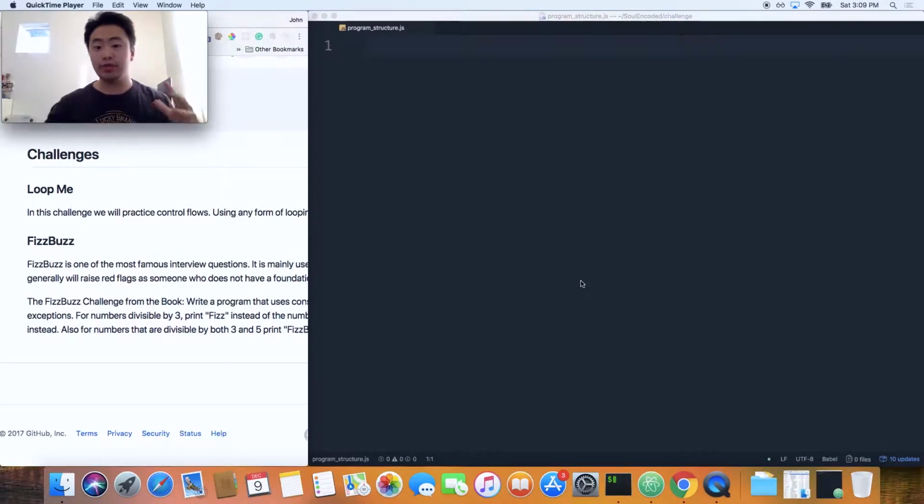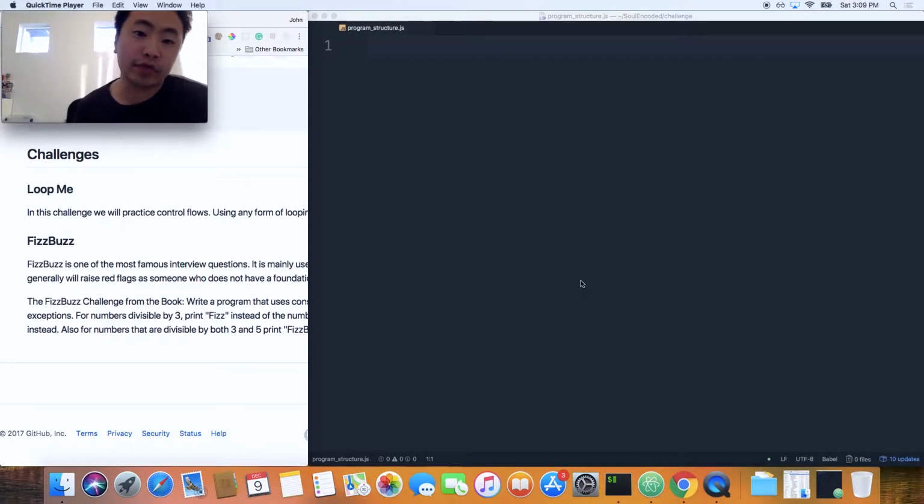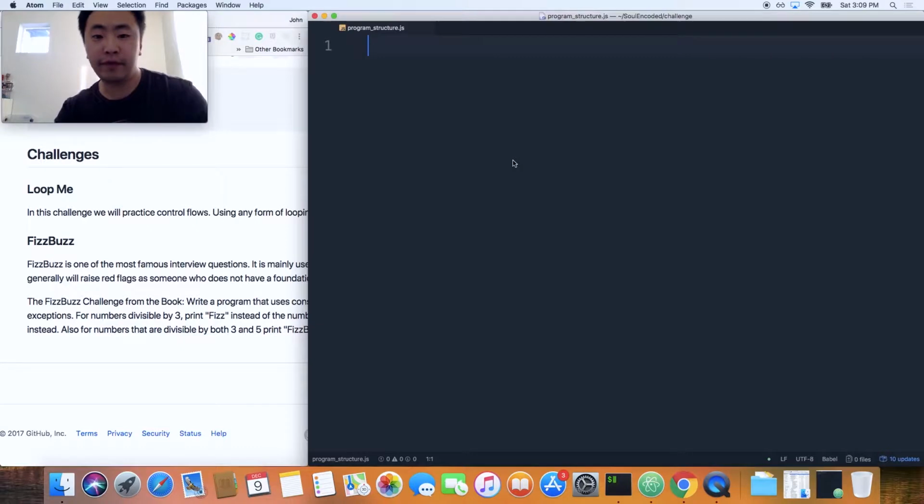Today we're gonna do the solutions for the programming structure. Now, I have already created this empty file in a challenge directory. So you could solve this using Node just straight up, or you could create your own file if you want. I just did this for presentation sake, but let's get right down to business.